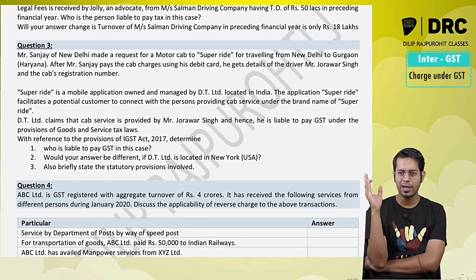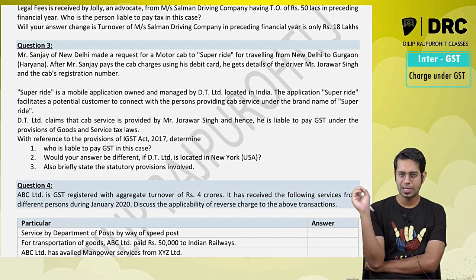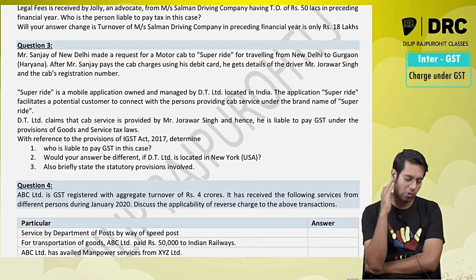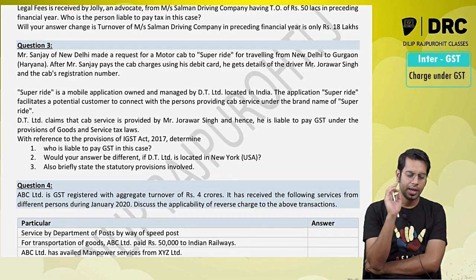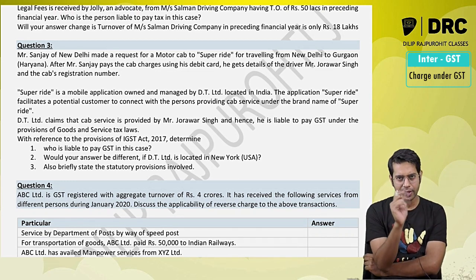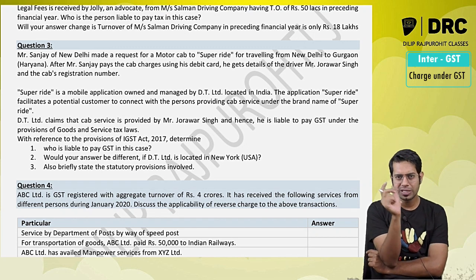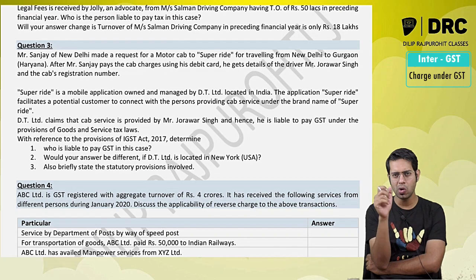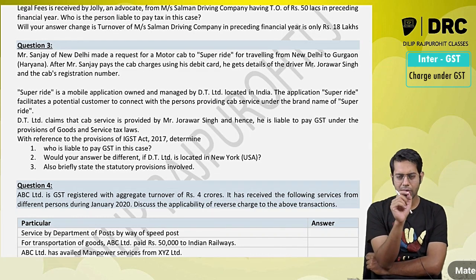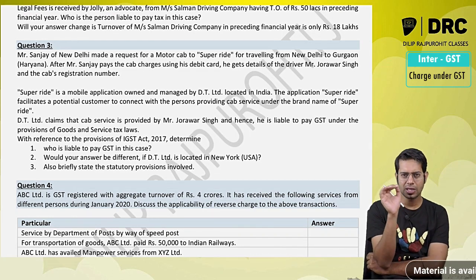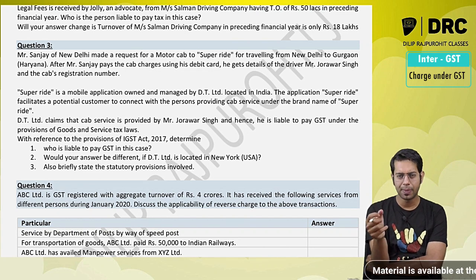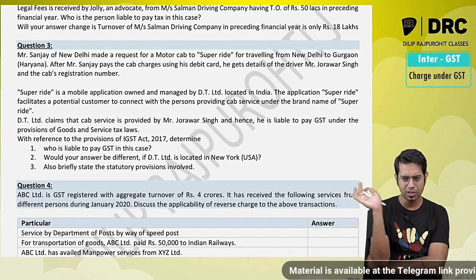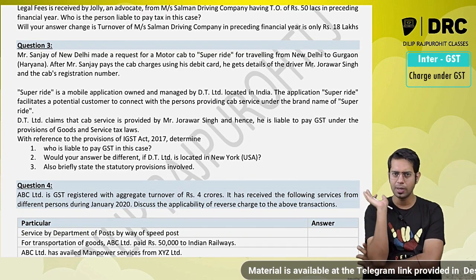Basically this is actually a final level question. This question was asked for final students, but it is a good question, so I have included it in your syllabus also. Now there is a mobile application called Super Ride. This mobile application is owned by a company called DT Limited. Now there is a person called Sanjay. He has booked a cab for going from Delhi to Haryana by using this Super Ride mobile app, for which Super Ride gave information about a driver, Mr. Jojawar Singh. Jojawar Singh came and he dropped him to that particular location.